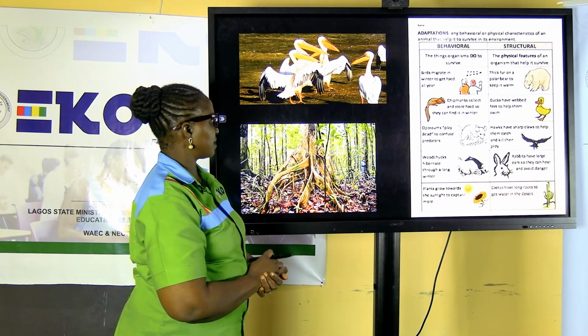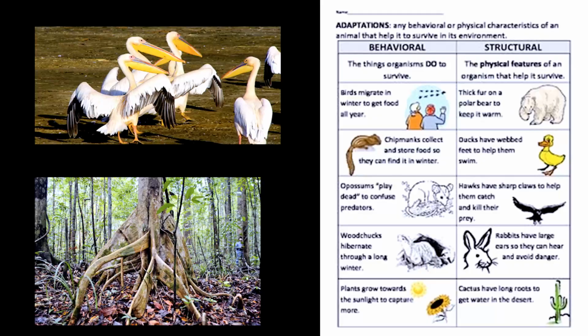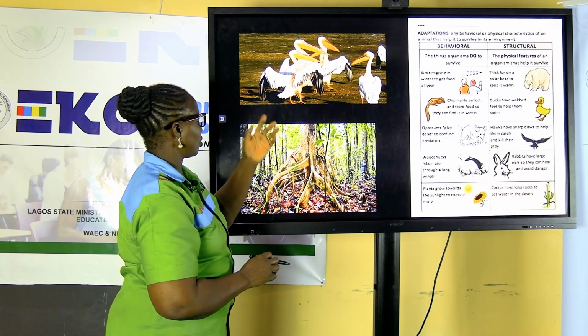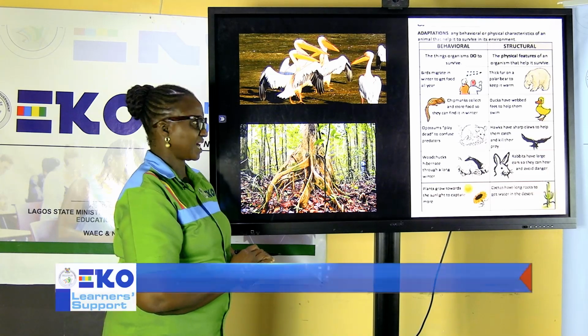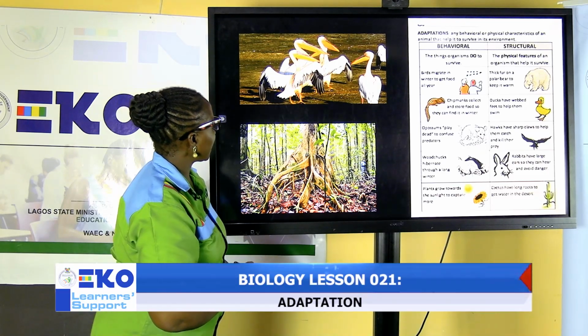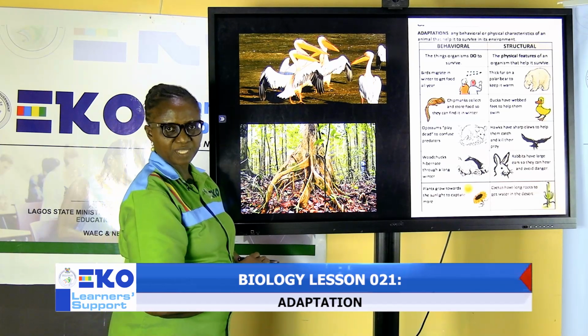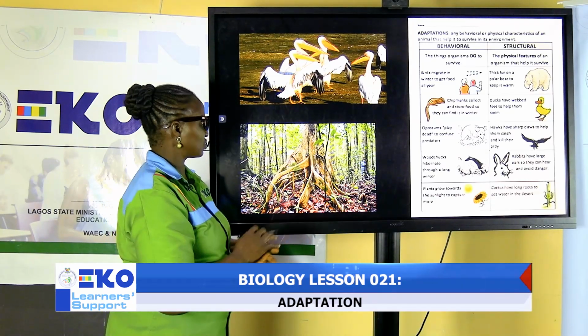Here I have some examples of behavioral and structural adaptation. In this first picture up here, I have birds. What behavior are they putting up? If we are counting, we have about five or six of them flocked together, gathered together.